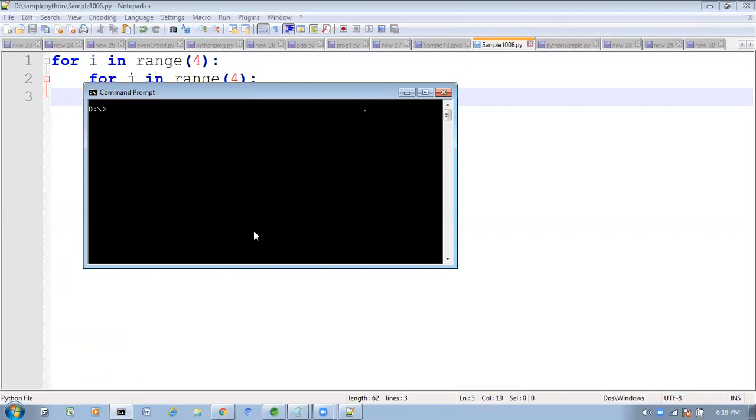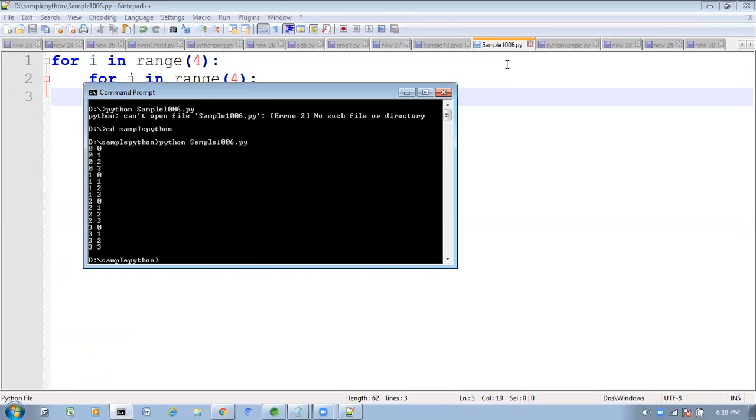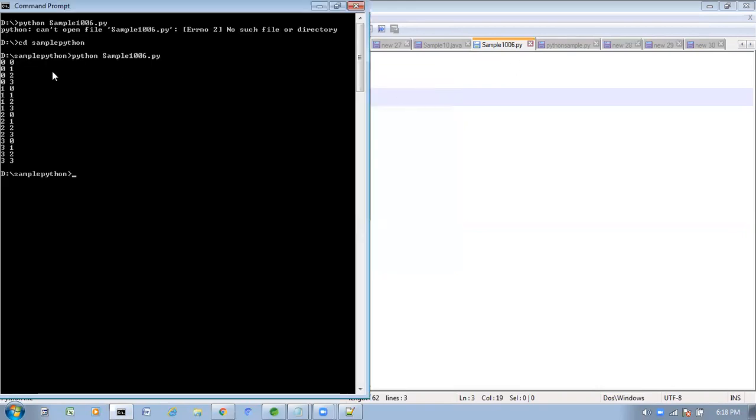Python sample, cd sample Python. Inside this Python sample, 106.py. See what we are getting. Observe very carefully. Here what outputs we are getting: 0, 0, 0, 1, 0, 2, 0, 3, like this we are getting.